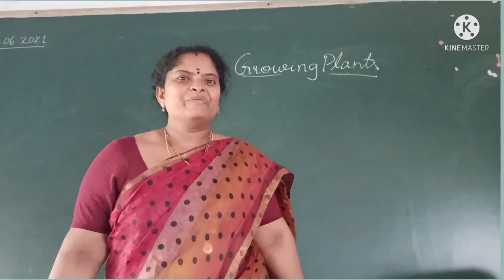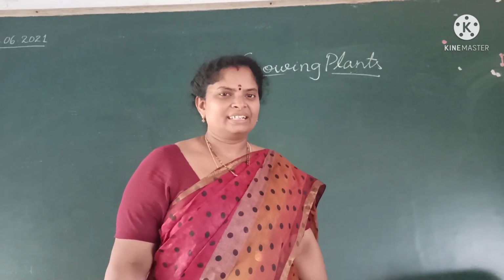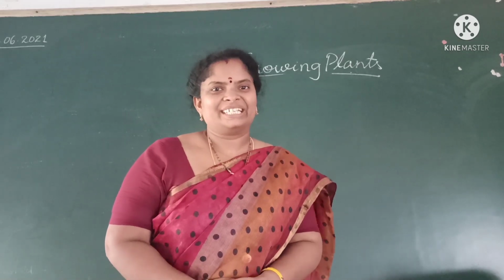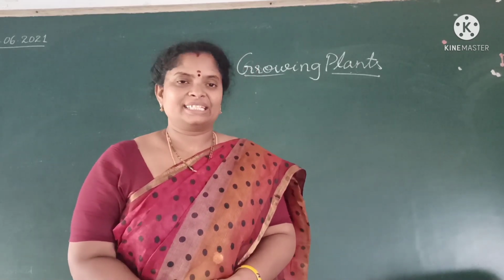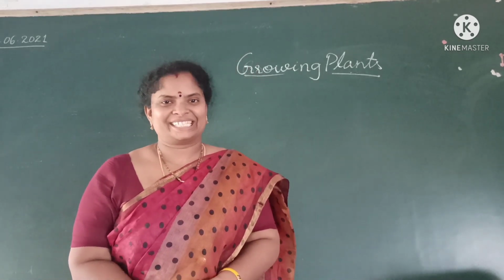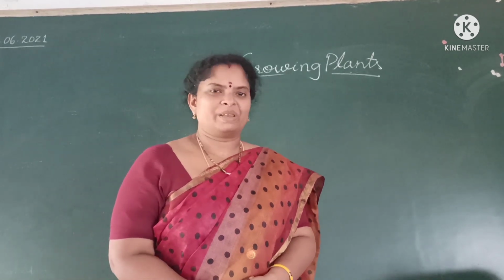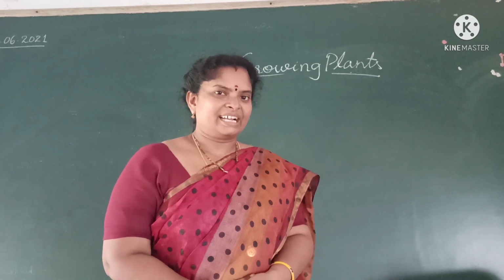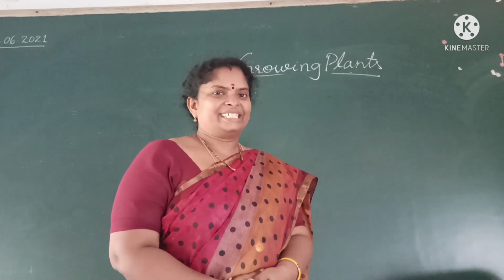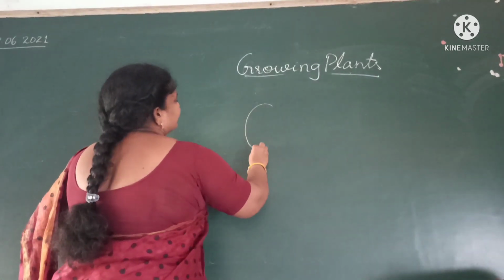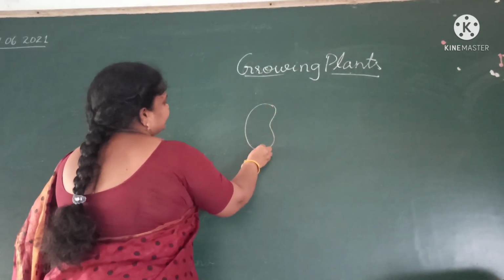Let us see, where do plants come from? Plants are amazing, and most of the plants come from seeds, right? From the seeds we get new plants. Now let us see the bean seed and its structure. This is a bean seed.